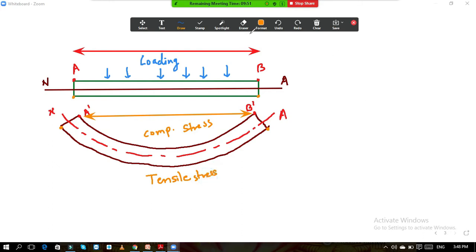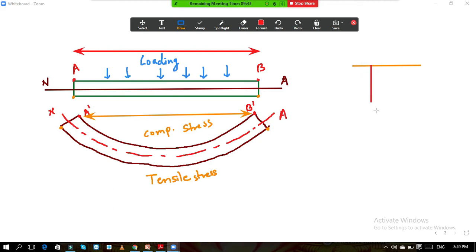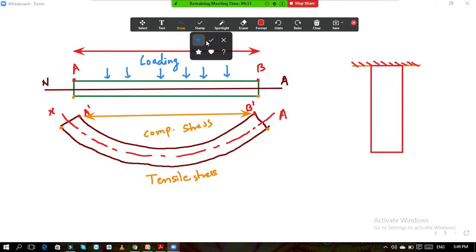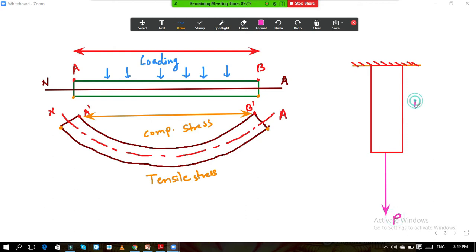कळतं का? तरी तुम्हाला हे एक सांगतो बघा, इलॉंगेशन मध्ये टेन्शनच कसं काय येतं सारखं, तर ते सांगतो तुम्हाला कसं. हा कॉन्सेप्ट तुम्हाला माहिती ना. Suppose a rod is here, a rod is there. Okay, and suppose this is your rigid surface, fixed surface, and now if a force is applied in this direction, a force is applied, the magnitude of the force is P. Okay, and the length of the bar is L.